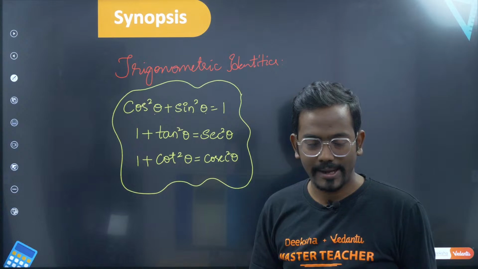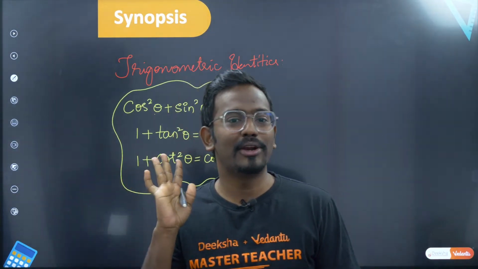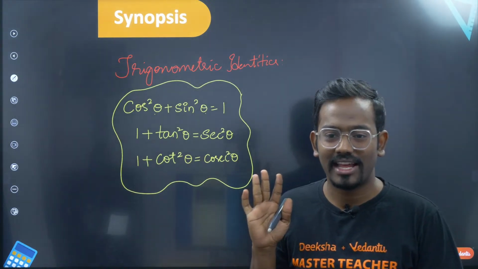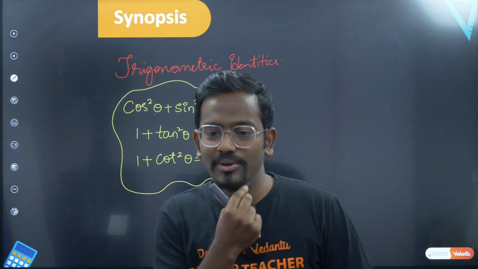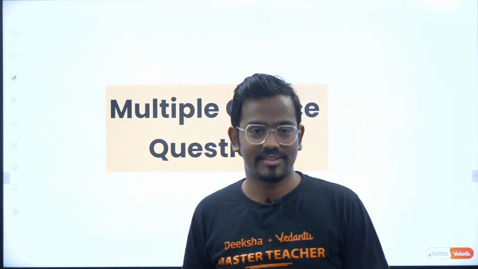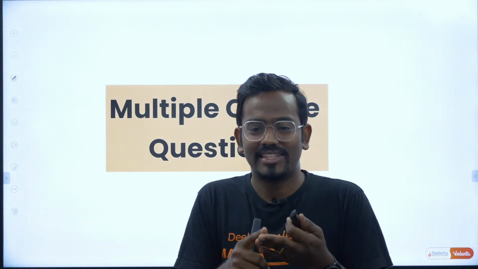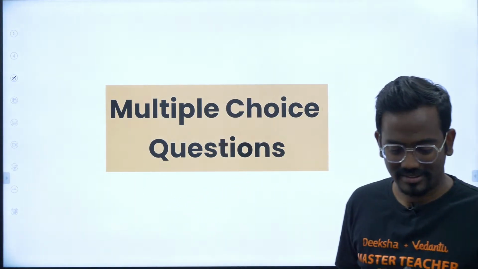I'll start with a question. Before I solve, I want you to answer it prior to me, right? So let's see who is faster than me. Sir, it is difficult to type. I know, Netra, I know it is difficult to type, but from now onwards you have only multiple choice questions. You just have to tell, sir, answer A, answer B, answer C, answer D. That's it. Okay, very good.